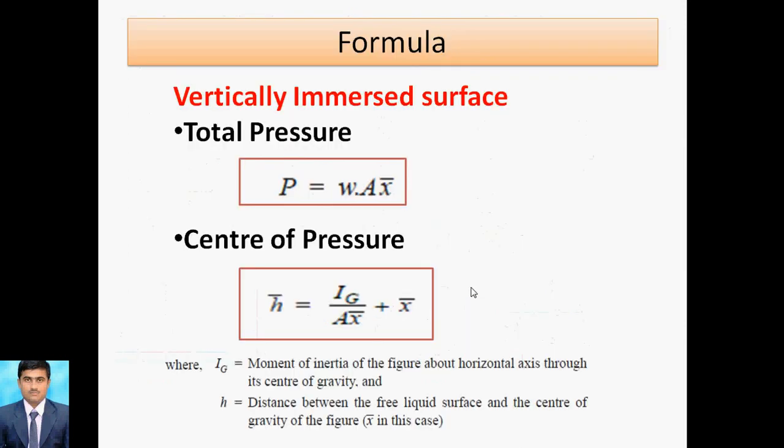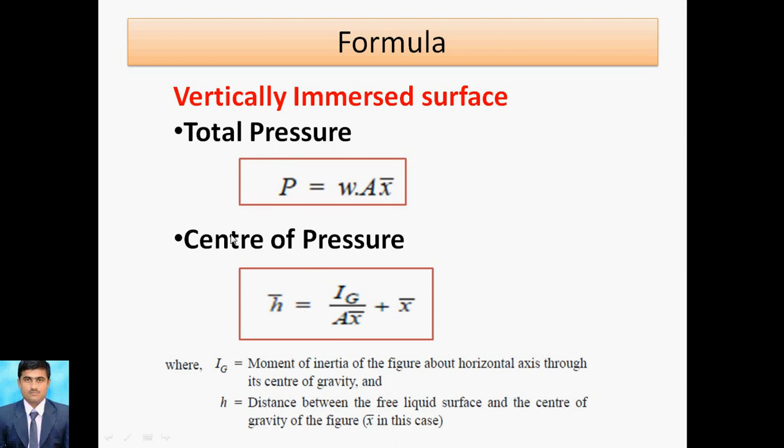Now we move to the formulas. What we discussed here, in a vertically immersed surface, the total pressure is P is equal to W A x bar, and the center of pressure is H bar is equal to Ig upon A X bar plus X bar. As you know, P is the total pressure, W is the specific weight, A is the area, and X bar is the depth of the plate.